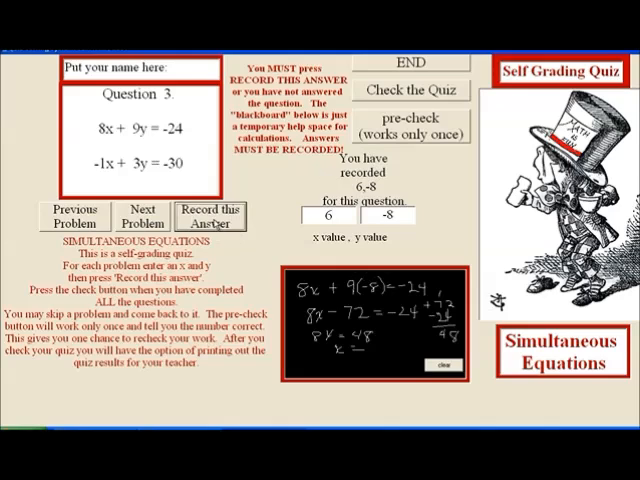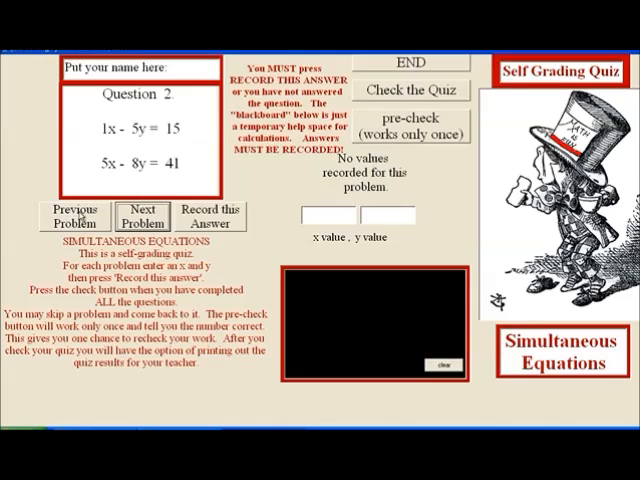And I record this answer. Now, if I go back to the previous problem, you can see number 2 I didn't answer. I have an answer. Now I need to work question number 2. And so I'm going to say x minus 5y.